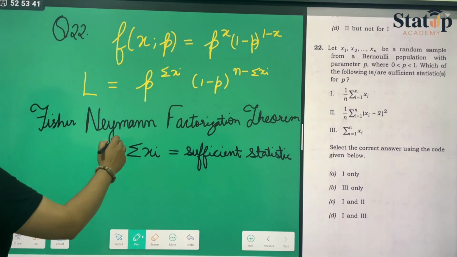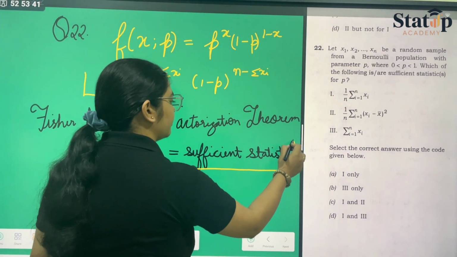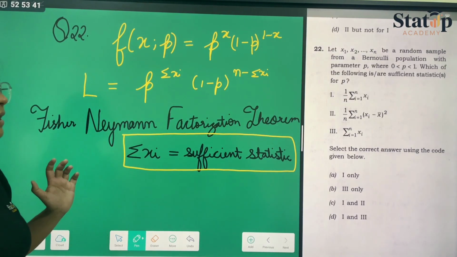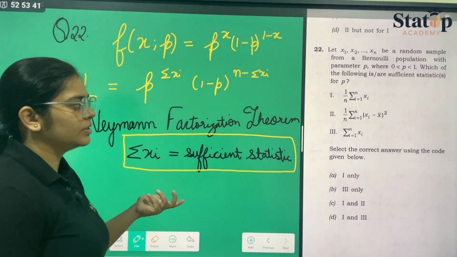Okay, summation xi is the sufficient statistic for the binomial distribution. From here we conclude that. Then let us see what the options given are.